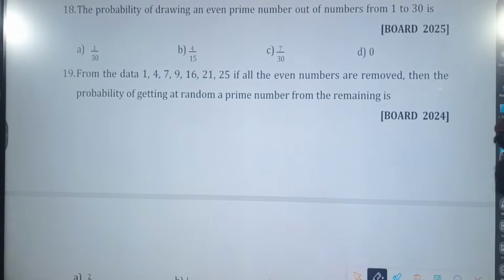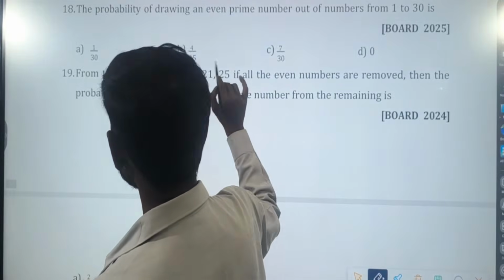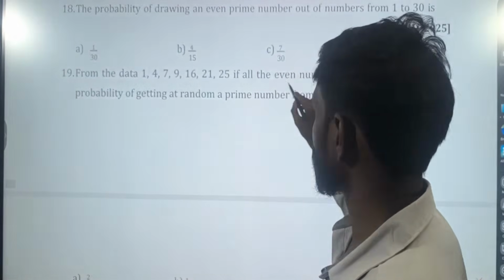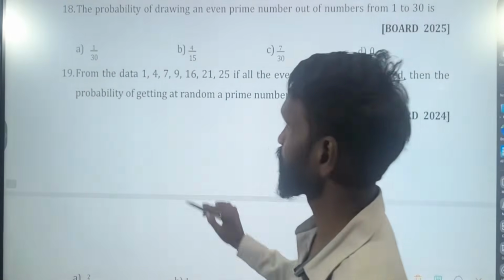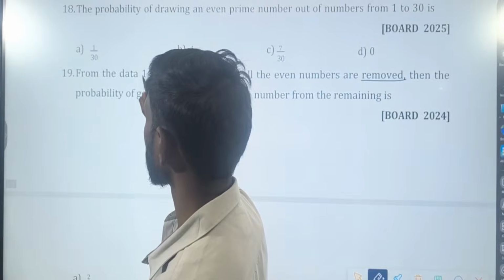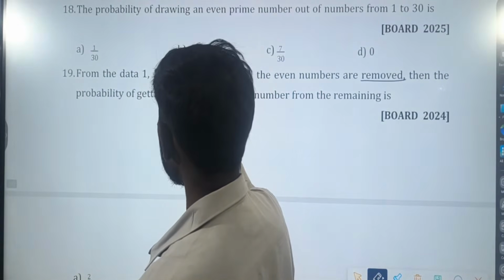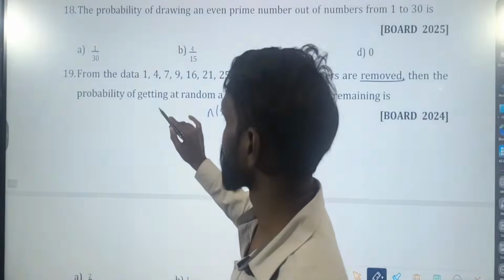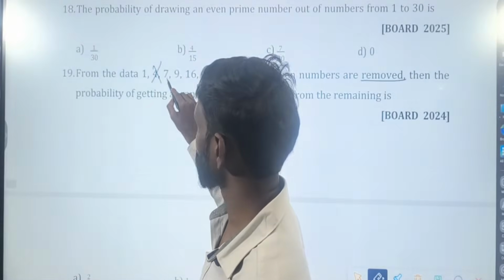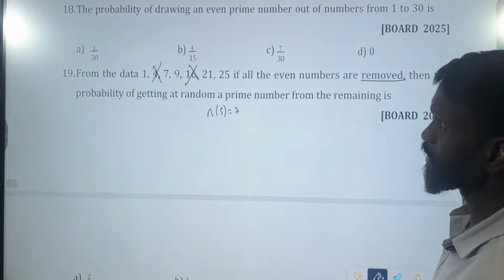Next, question number 19. From the data 1, 4, 7, 9, 16, 21, 25, if all the even numbers are removed, totally how many are there now? 1, 2, 3, 4, 5, 6, 7. Total 7. Now you are supposed to remove the even numbers. So all the even numbers are removed.